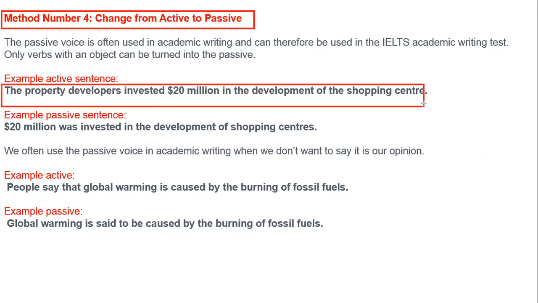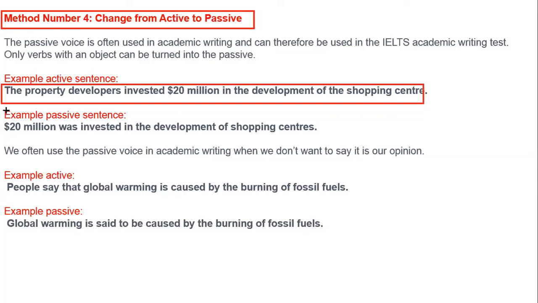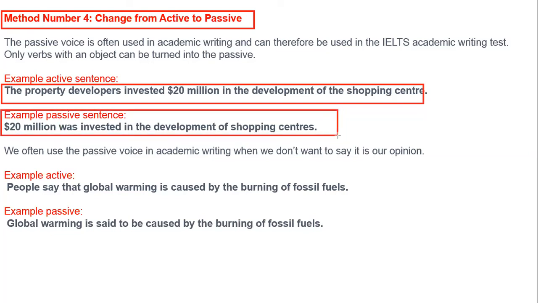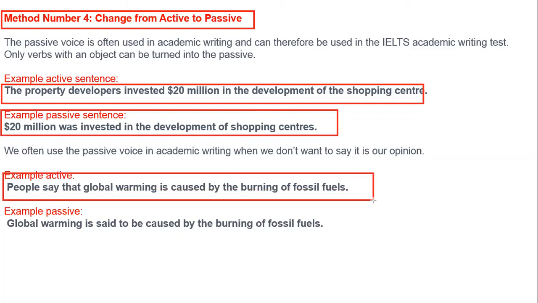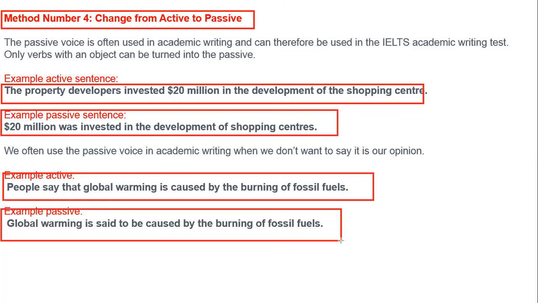Now you can change it into passive, which is again called paraphrasing: 20 million was invested in the development of the shopping centers. Again, people say that global warming is caused by the burning of fossil fuels, and we can say global warming is said to be caused by the burning of fossil fuels. So, active into passive, clear?